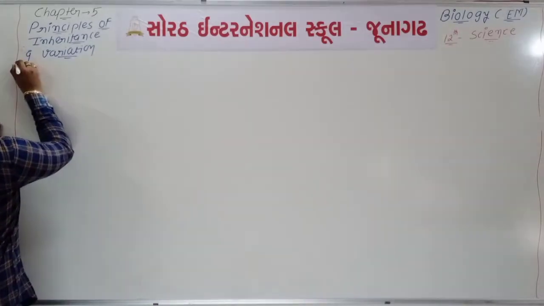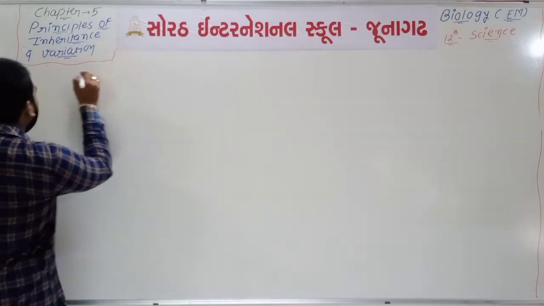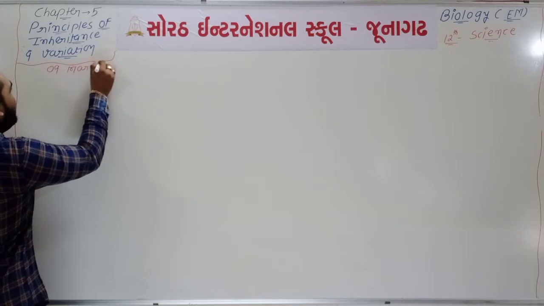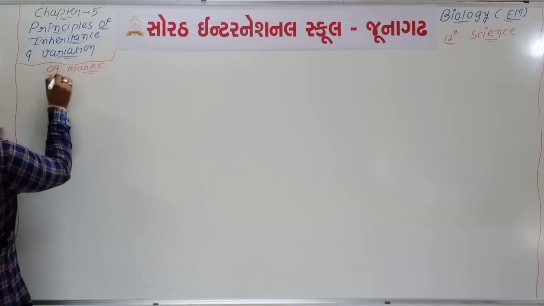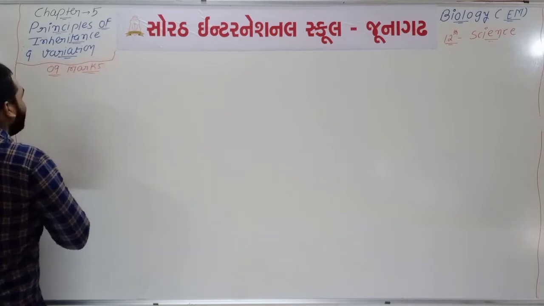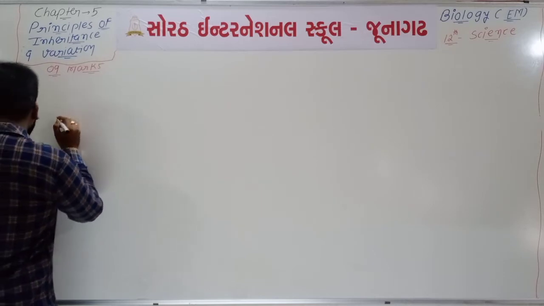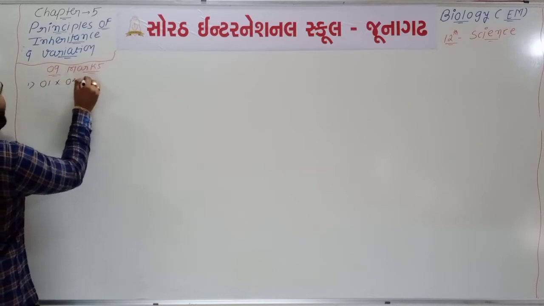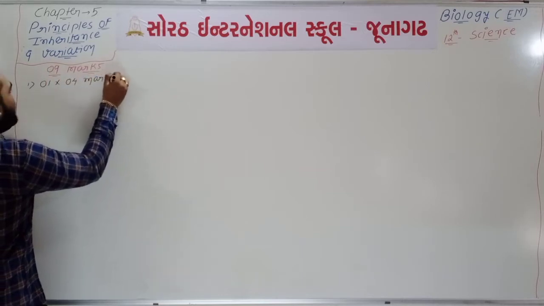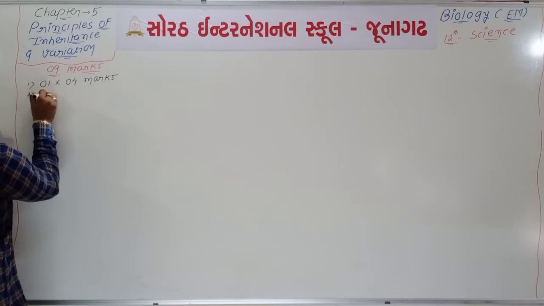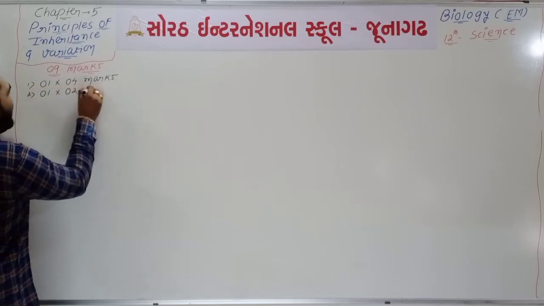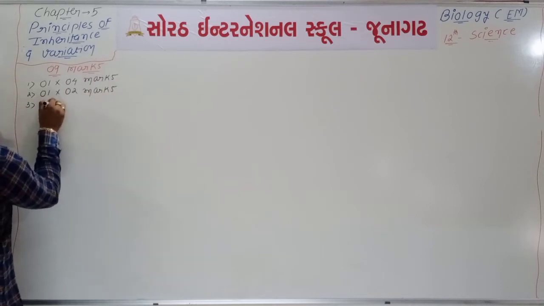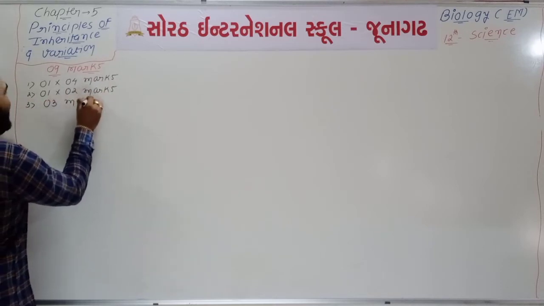You will remember this chapter will be of 9 marks according to the current marking scheme of the board. So total how many marks? Total 9 marks are there in this chapter. One question of 4 marks, one question of 2 marks, and 3 MCQs.